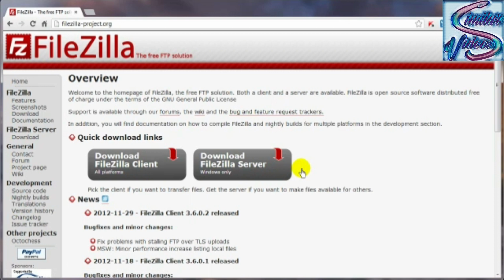Now, when talking about File Transfer Protocol, or FTP, there are two ends of the transfer process. The server end, where the files are on the internet, and the client end, where the files are on our computer. So most all of us will only need the client portion of the Filezilla software. So we first want to check out the client, so we want to click on that.